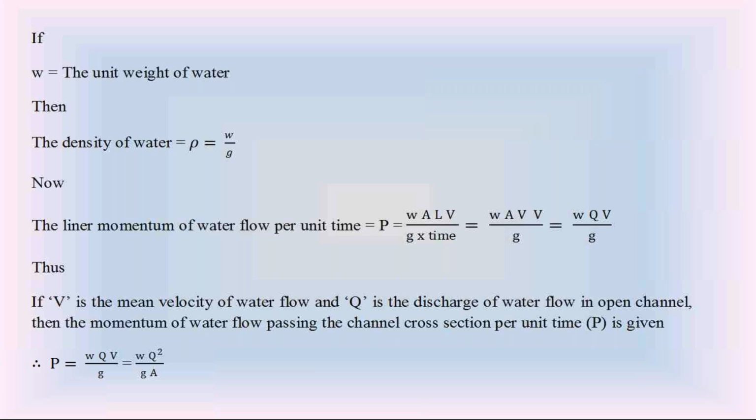In order to understand the further concept in the momentum of water flow, please keep this equation, or note down this equation in the notes.